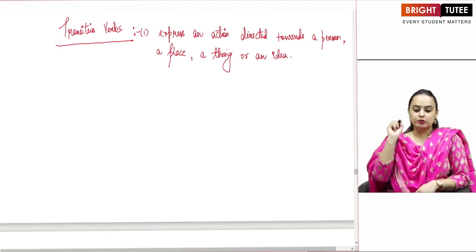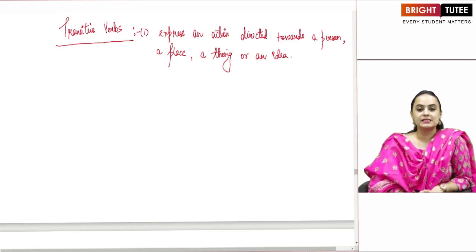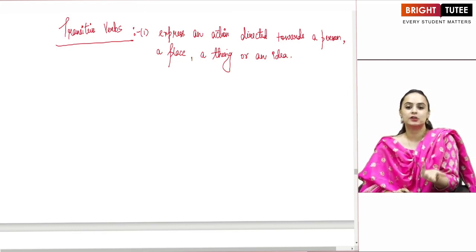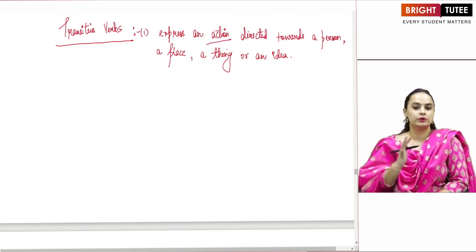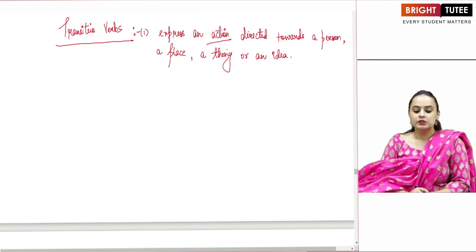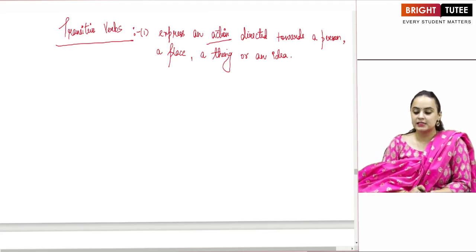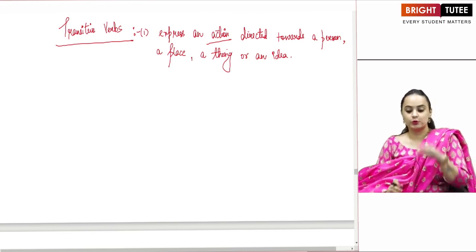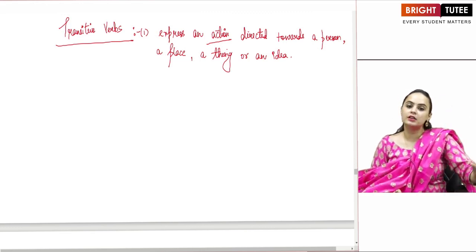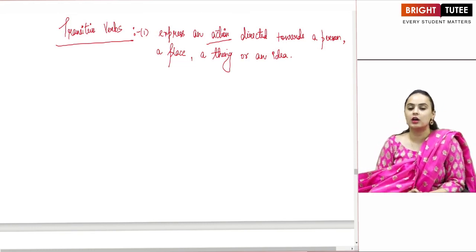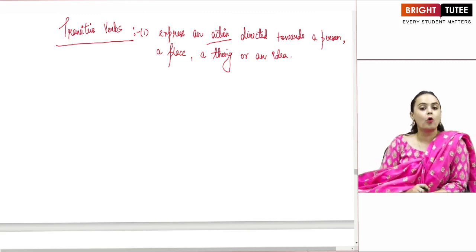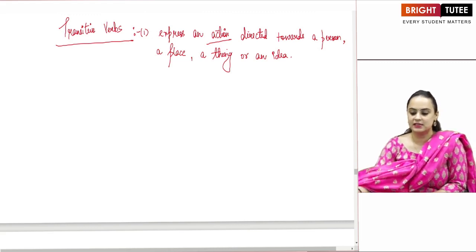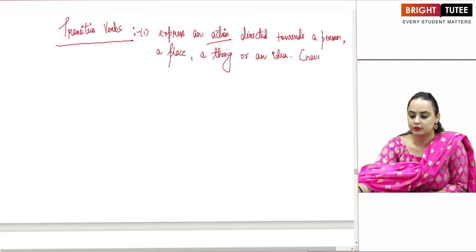So, a transitive verb expresses an action. Since we are talking about a verb, the action word is always going to follow. Those actions which are directed, which focus on a person, a place, a thing or an idea. So, basically it focuses on the noun.